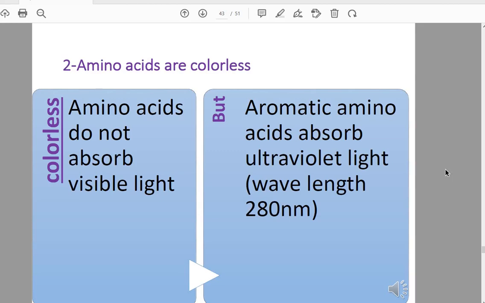Amino acids are colorless. They have no color, so they don't absorb visible light, but aromatic amino acids can absorb UV light, and this means they can give us a reading in the spectrophotometer, and you will take examples in the lab, inshallah.